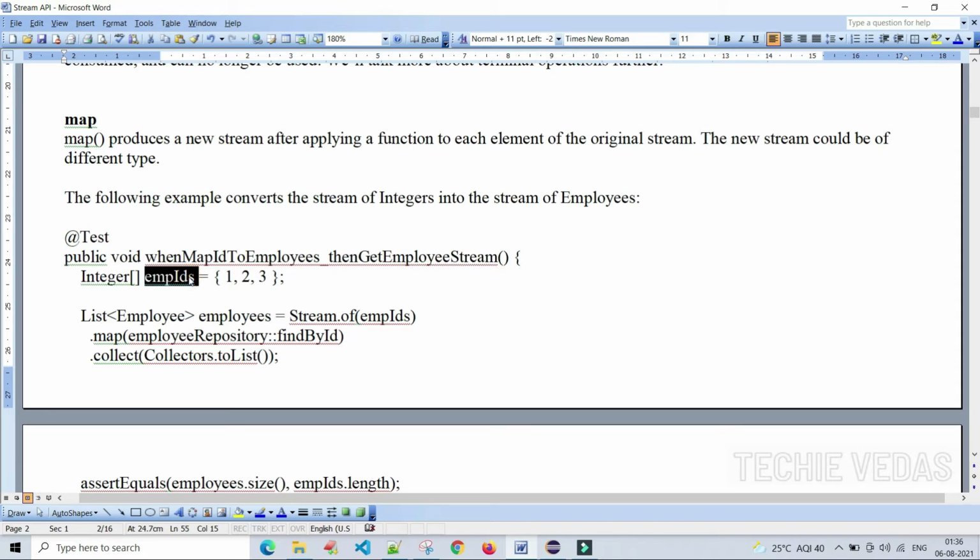So this is how we can declare the integer array. Integer array, the name is empIds: 1, 2, 3 and so on. So we are creating one list object using the employee data. How are we creating it?